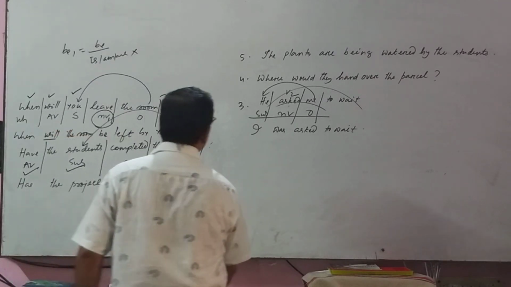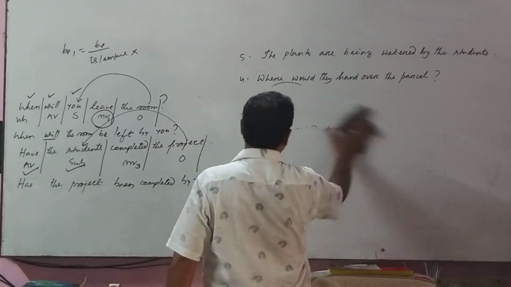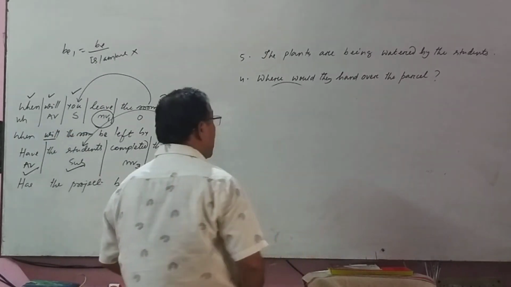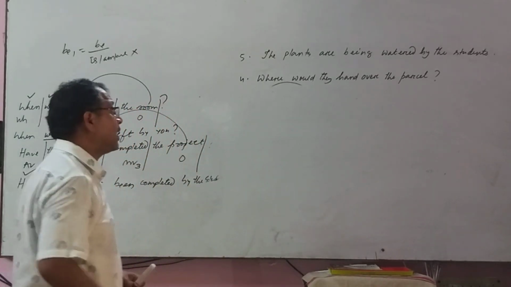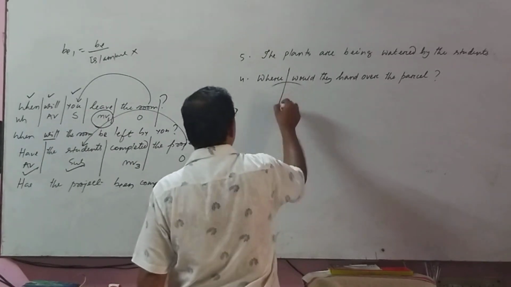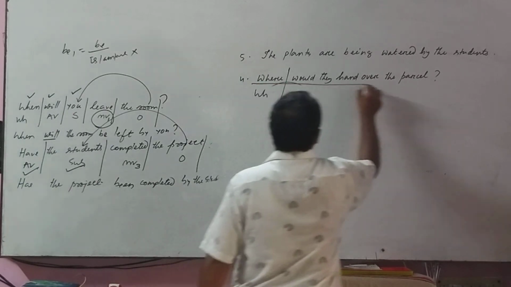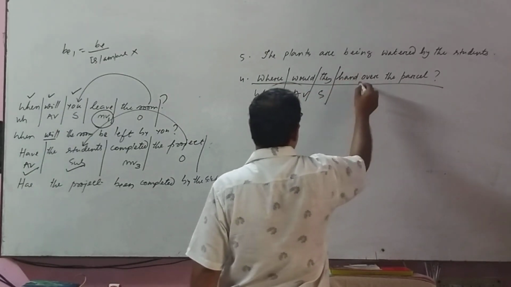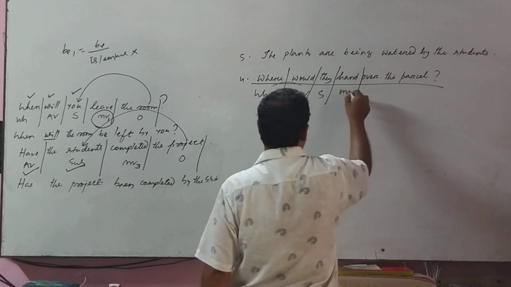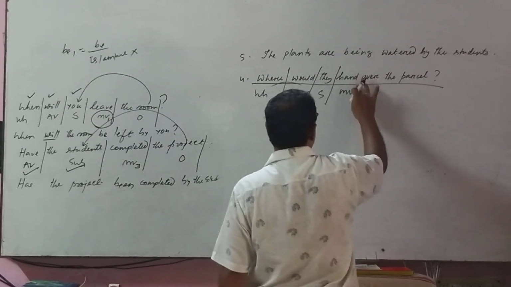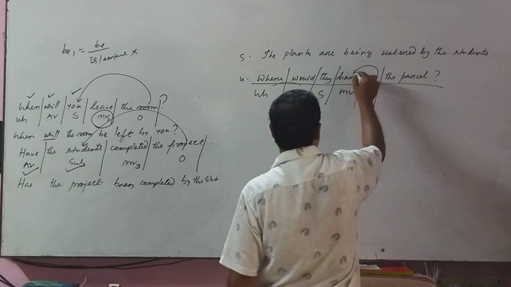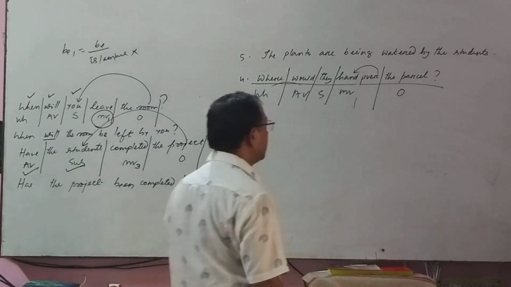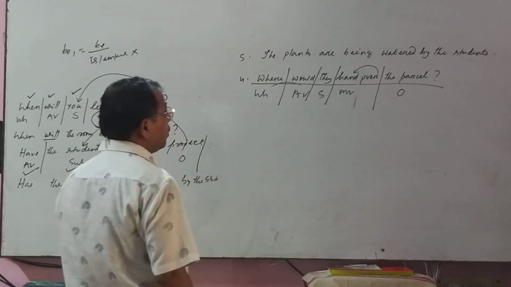Come to question number 4. Question number 4 is, where would they hand over the parcel? The WH question. This is WH. This is the auxiliary verb. This is the subject. This is the main verb. And this one is also the particle of the main verb. And this is the object.